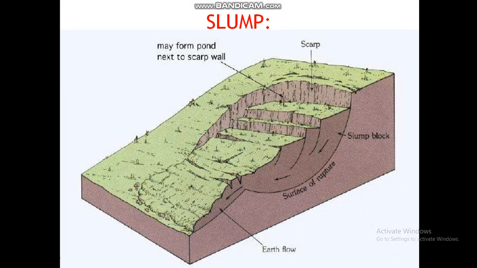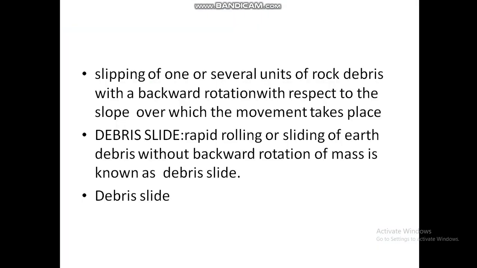This is an image of a slump, which may form next to the scarp wall. It is the slipping of one or several units of rock debris with a backward rotation with respect to the slope over which the movement takes place. Debris slide: rapid rolling or sliding of earth debris without backward rotation of the mass is known as a debris slide.